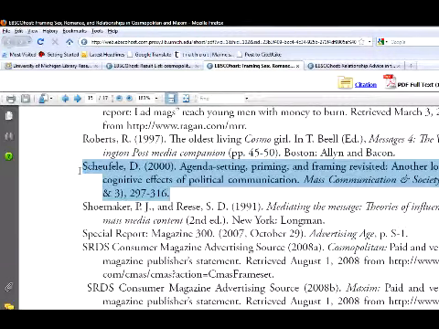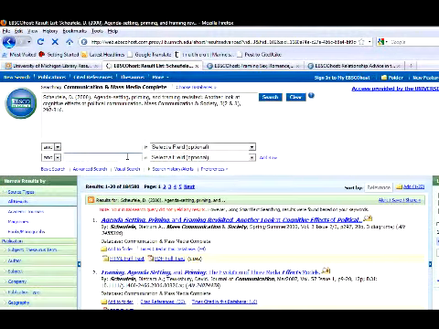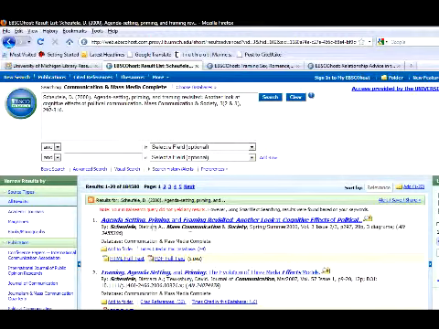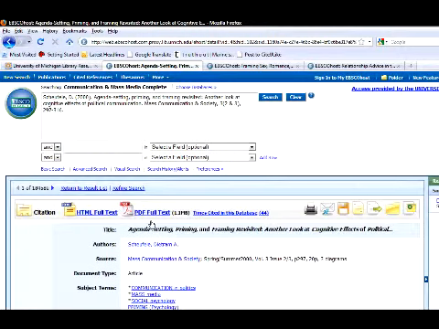You have to scroll on down to the bibliography. Here it is. This article. I want this article, so I have to figure out how to go back and get it. One thing I can do is go back to EBSCO and search it. Actually, I'll just paste the whole citation in. Sometimes what it does is it brings up articles that cite it and doesn't actually bring up the article itself. But here it is. Excellent.